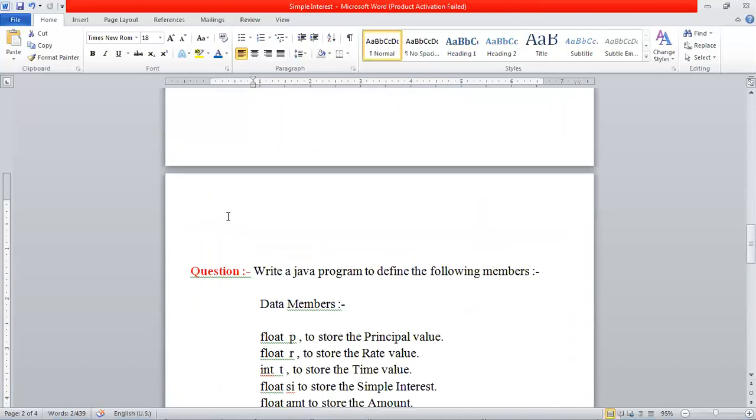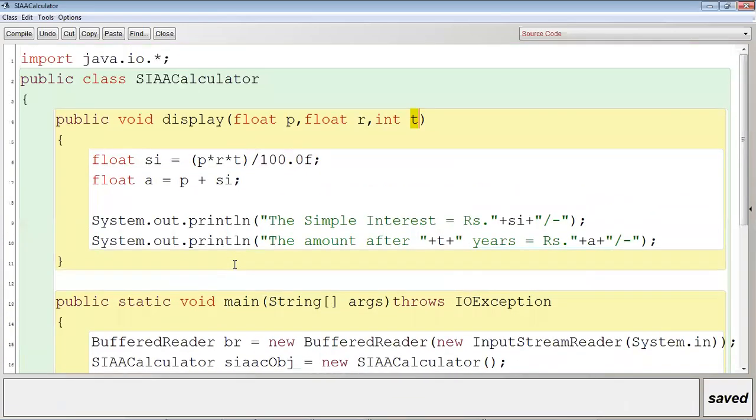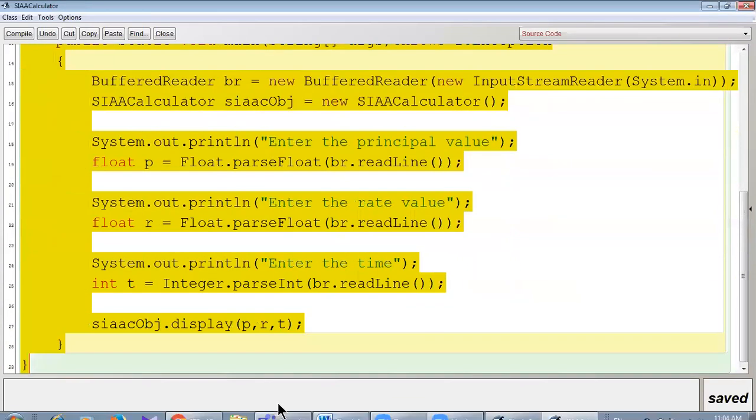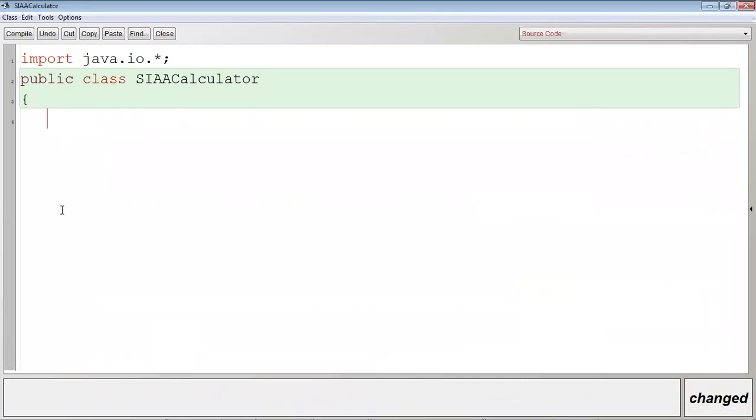Now I will write the program for this last question. Okay, let me write. First of all, let me remove everything. And now the data members. So float p semicolon. Okay, there is no need of initialization. Initialization will be done in the accept method. Then float r. Okay, int time, and then float si, meaning simple interest, and then float amt.